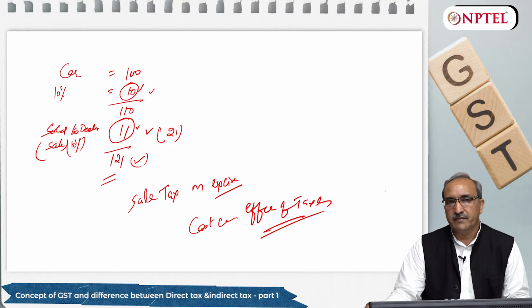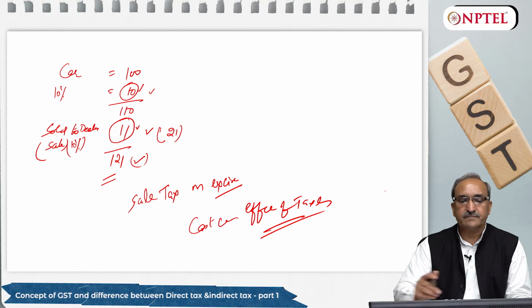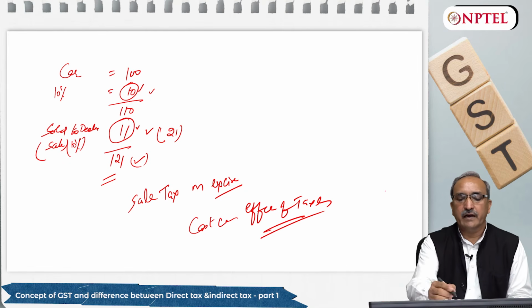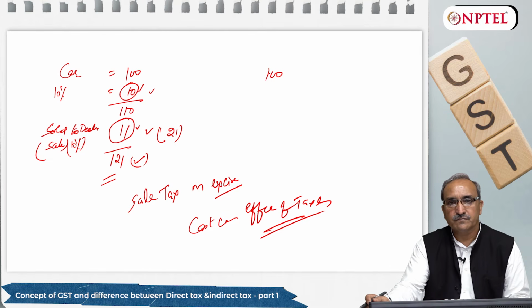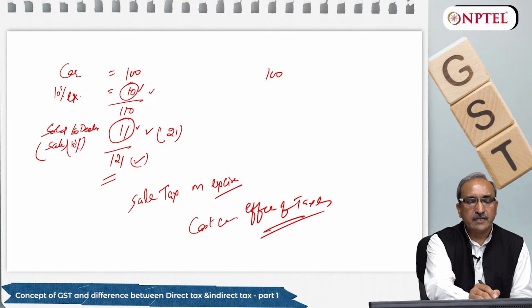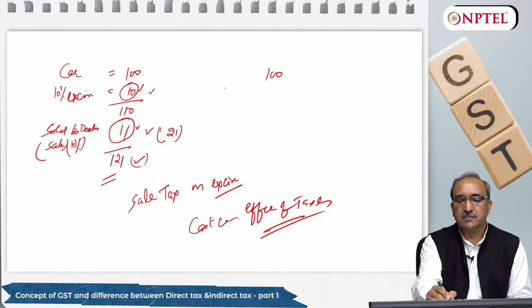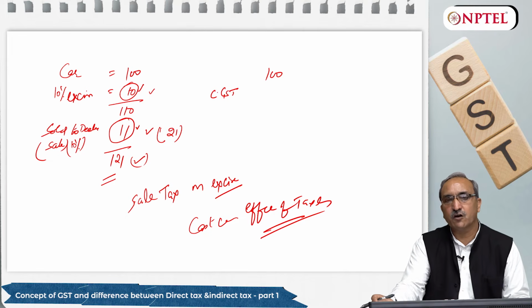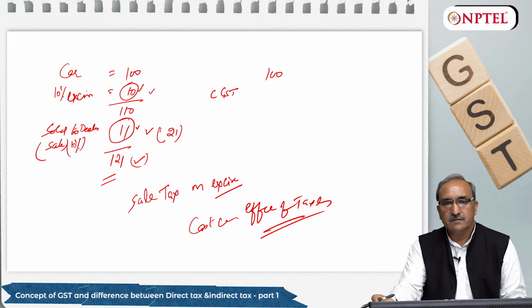What did GST do in this? How is GST different from it? Let's take the same example. Here the car value is 100 rupees, as I told you, and the excise duty was 10%. Now GST is there, and in GST it is CGST. We will talk about CGST later on also.